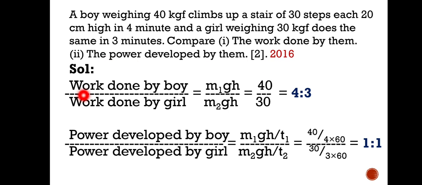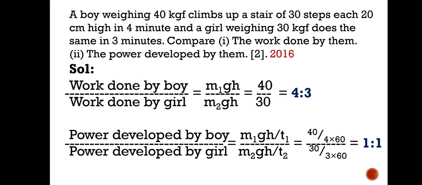So you see here, work done by the boy can be written as m1gh, where m1 is the mass of the boy, and m2 is the mass of the girl, so m2gh. So m1g means weight of the boy, that is 40 kgf, and m2g, that is 30 kgf. The h will cancel out because the height is the same, no? So 40 by 30, that is 4:3, is the ratio of the work done by the boy to the work done by the girl.